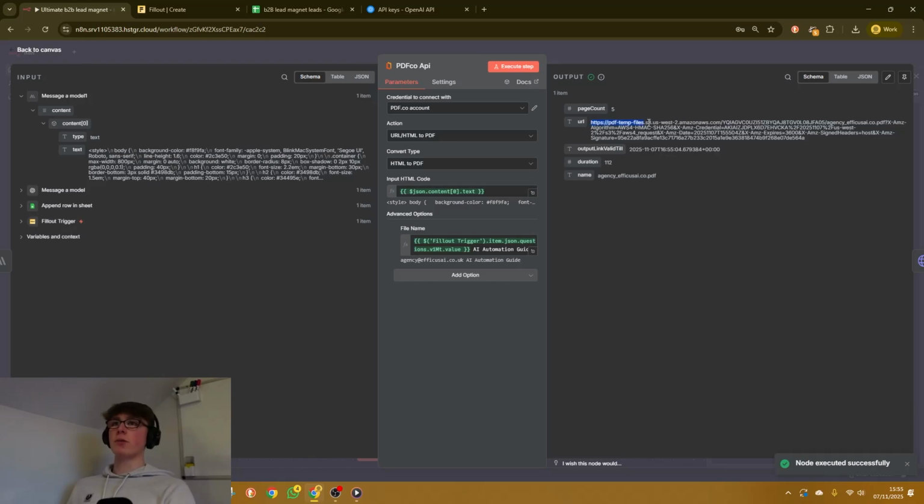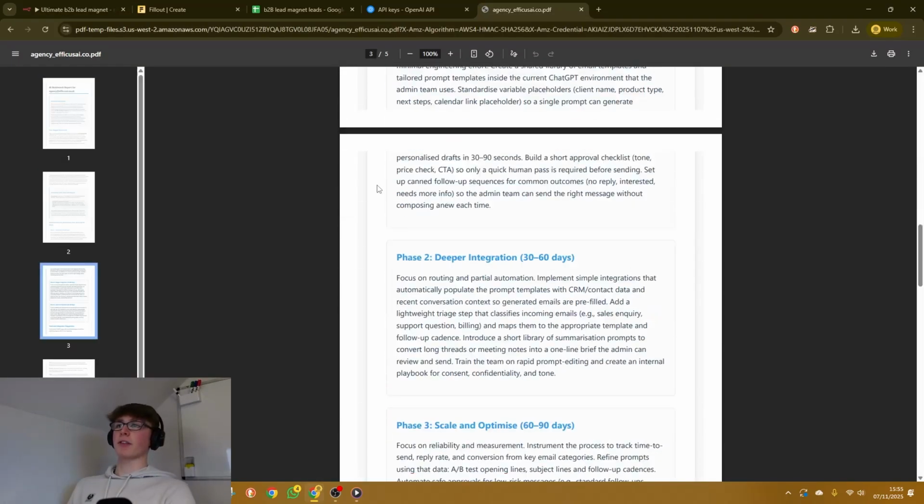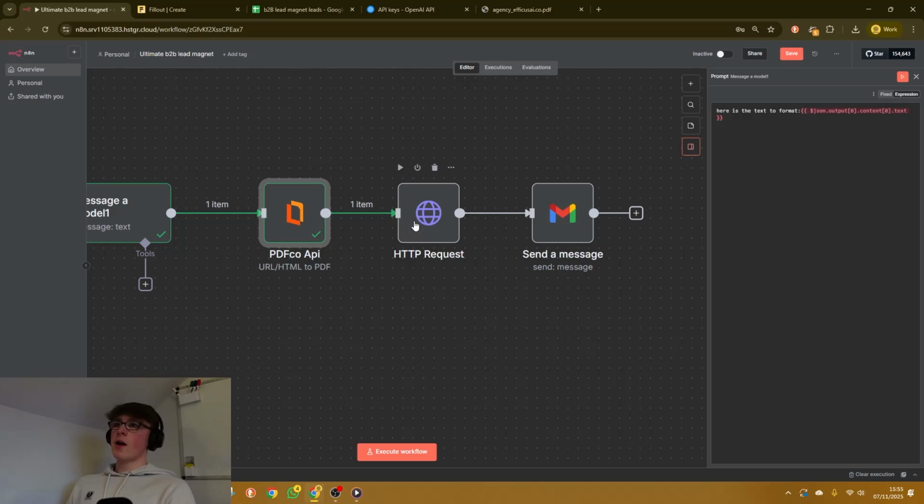It will generate a URL. You just want to come copy this URL, and then you could open it up. Then here we can see everything's nicely formatted into a PDF. Okay, cool. Now we just need to send that PDF to the user via Gmail.